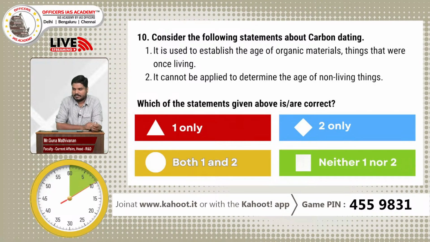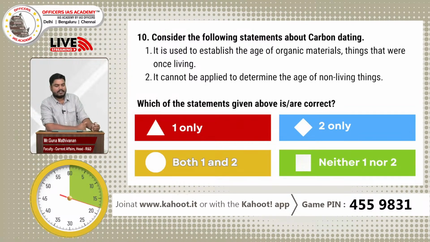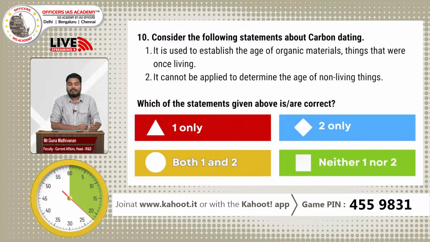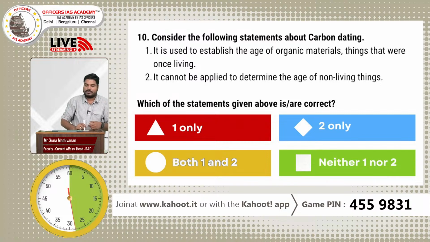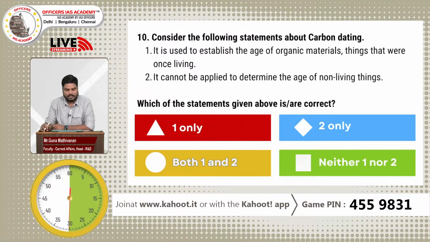So consider the following statements about carbon dating. 1. It is used to establish the age of organic materials, things that were once living. 2. It cannot be applied to determine the age of non-living things. Which of the statements given above are correct? A. 1 only, B. 2 only, C. both 1 and 2, D. neither 1 nor 2.